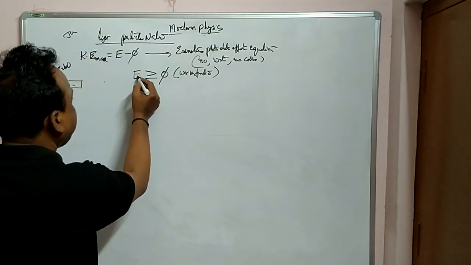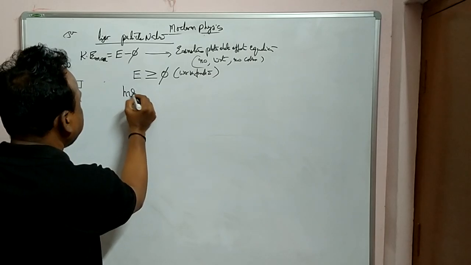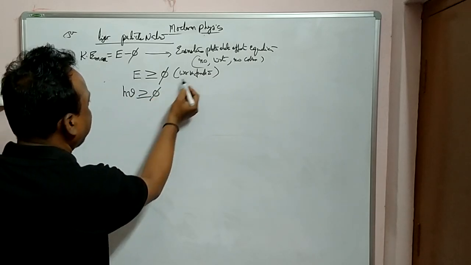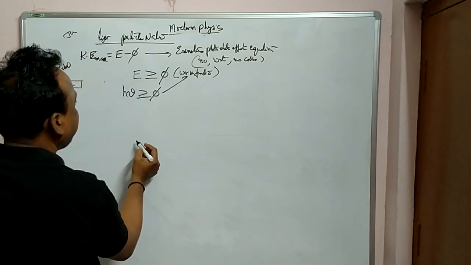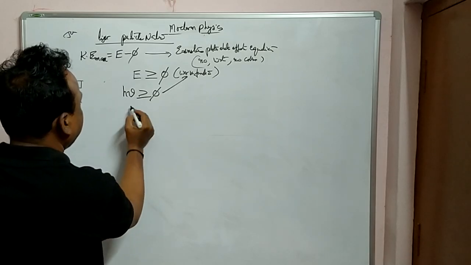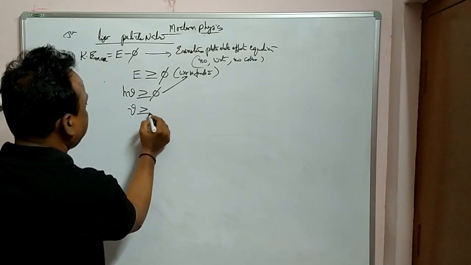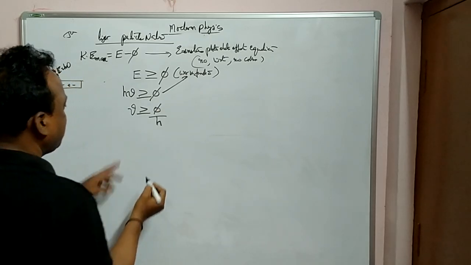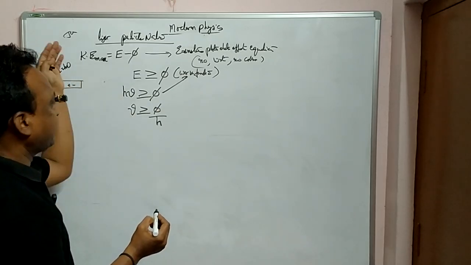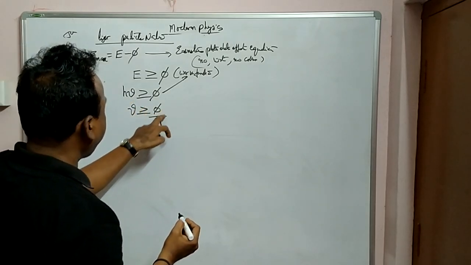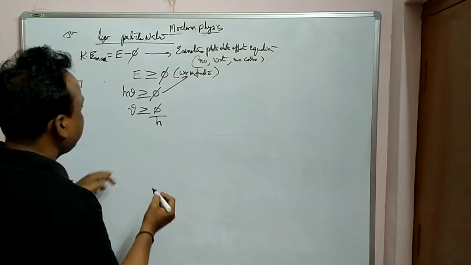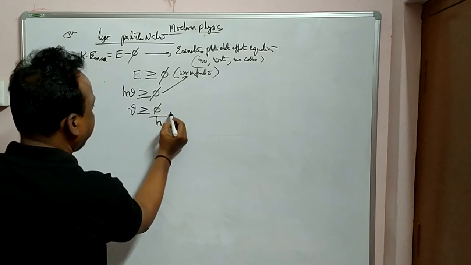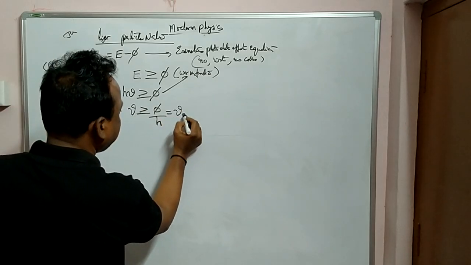So therefore what is E here? E is equal to h nu, greater than or equal to phi, the work function. Or from this you can write in this fashion, nu greater than or equal to phi by h. Clear? Nu, that is the frequency of the incident light, greater than or equal to phi by h, or this one can be written as nu naught.